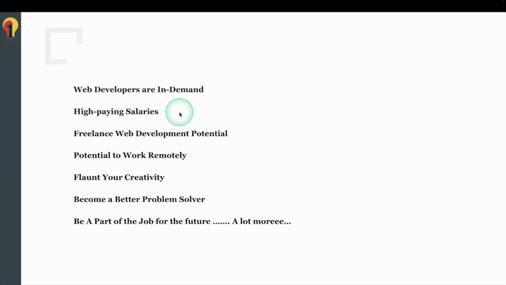Once you learn web development, there are options of freelancing where you can set up your own freelance account and start freelancing. The important thing about web development is you can show your creativity. If there is a problem which can be solved in a creative manner, you could make a website for it and you can solve the problem. These are the things which could motivate you throughout the course to learn better and be a better web developer.